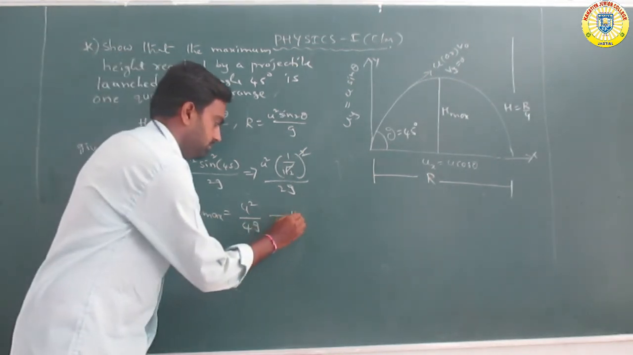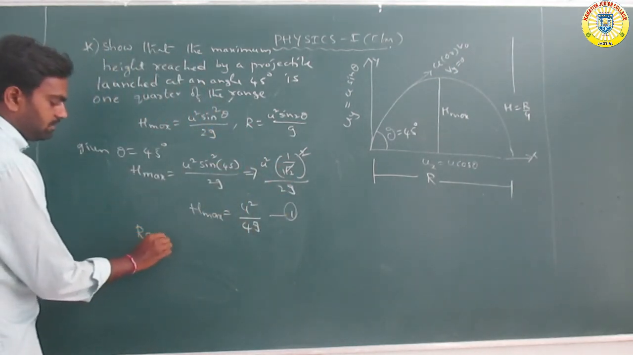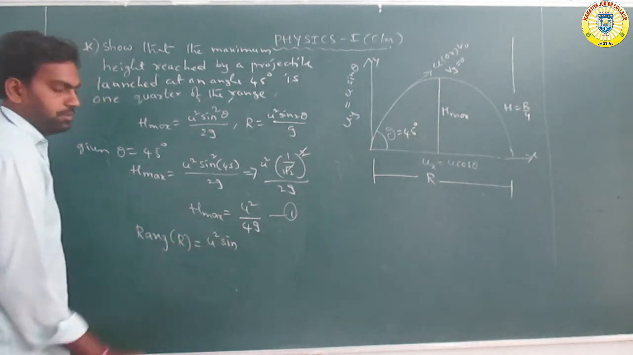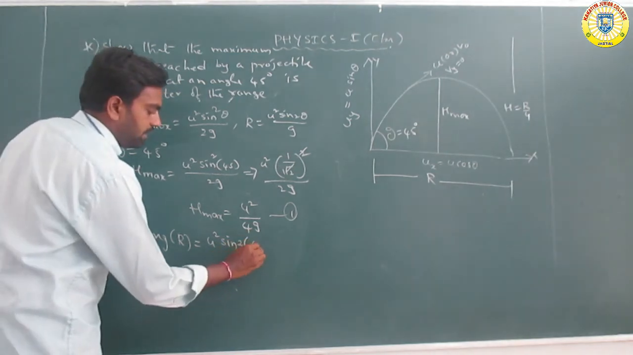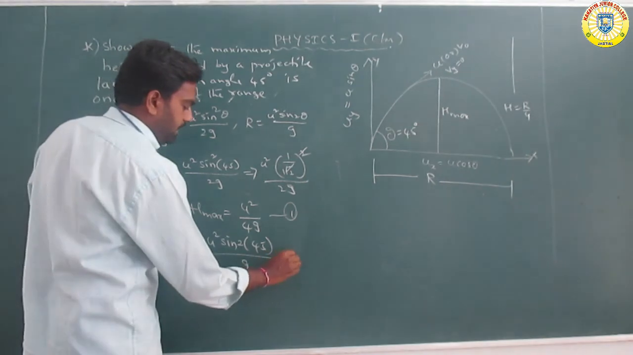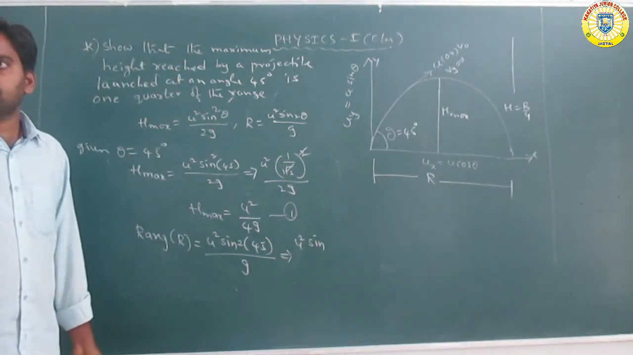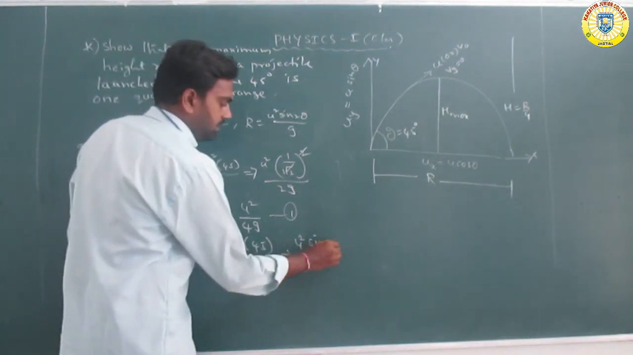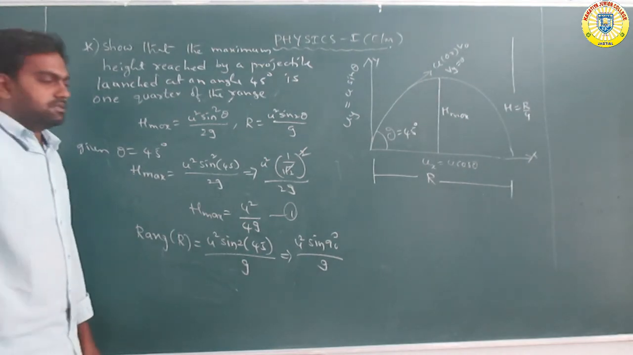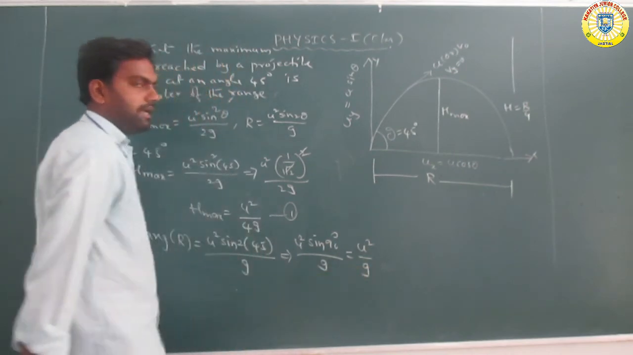Now let's take the other one, that is the range. Range R is equal to u square sin 2 theta by g. 2 theta means 2 into 45, that is 90 degrees. Sin 90 is equal to 1. So substituting sin 90 equal to 1, the remaining equation we get is u square by g.